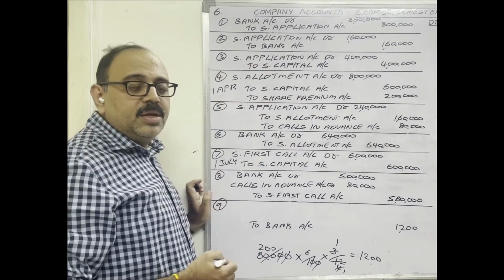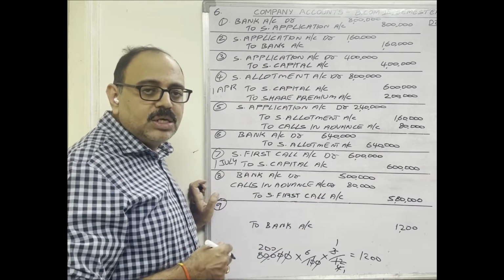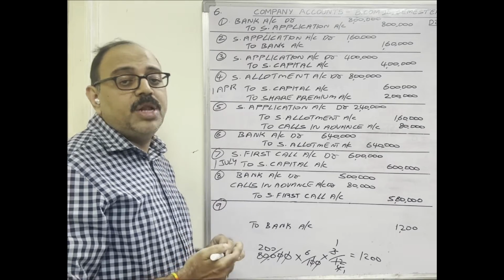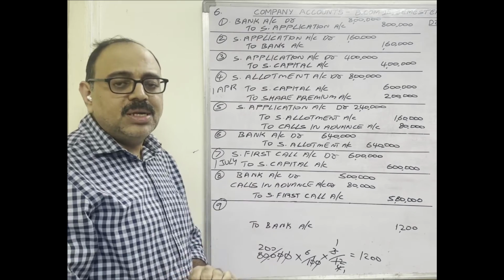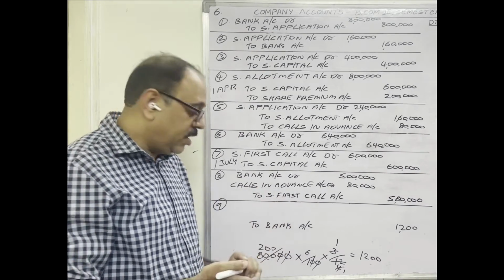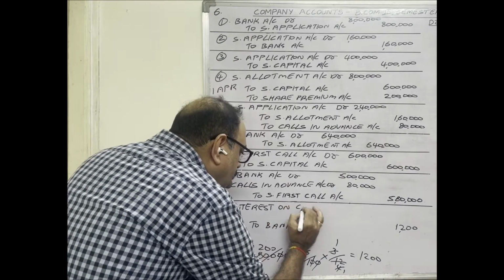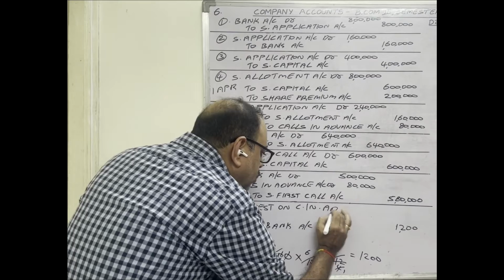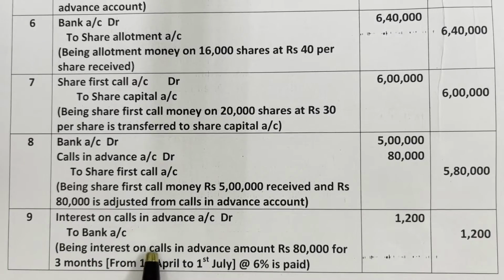To the company, this interest is an expenditure because the company is paying to shareholders. Expenditure is a nominal account. Nominal account rule: debit all expenses and losses, credit all incomes and gains. This is an expenditure, so now we should debit. Therefore, debit interest on calls in advance account, amount 1200 rupees. Ninth entry, the last entry.